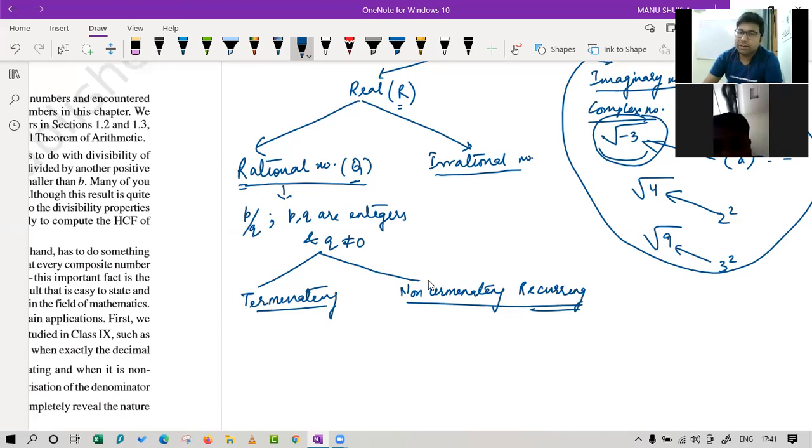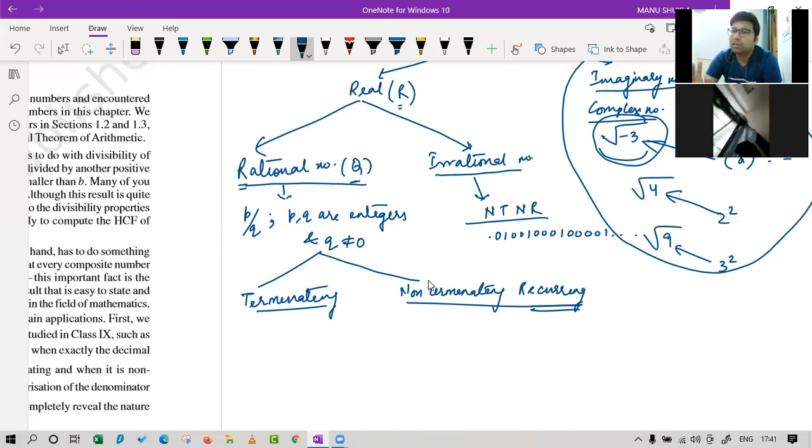So it is always non-terminating, non-recurring. You can see examples like these: 0.01001000100001, and so on. It is non-terminating and there is no pattern at all. You cannot find a similar thing repeating itself. That means an irrational number's decimal expansion is non-terminating, non-repeating.